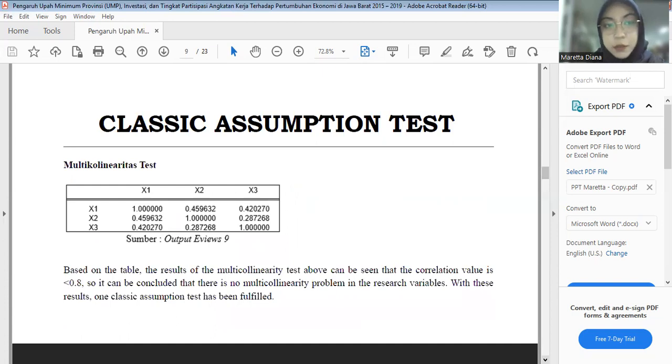So the second one is the multicollinearity test. Here is the result, sourced from EViews 9. Based on the table, the result of the multicollinearity test above shows that the correlation value is less than 0.8. So it can be concluded that there is no multicollinearity problem in this research's variables. With that result, one classic assumption test has been fulfilled.